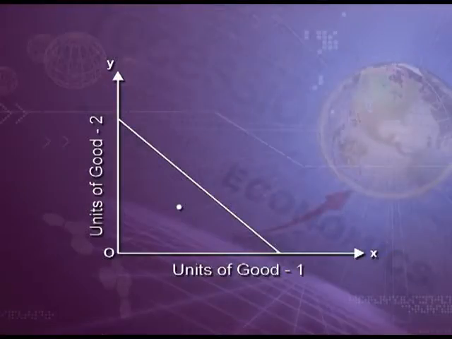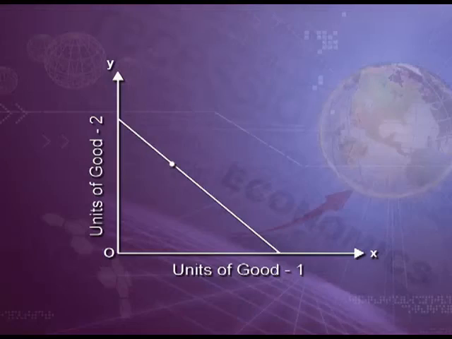The place inside the budget line shows that the desired combination of two goods can be purchased with the given money income, and at the same time there will be saving of some part of income as you are purchasing staying within your budget. The place of a point on the budget line indicates that the desired combination of two goods can be purchased but the entire income will be spent.